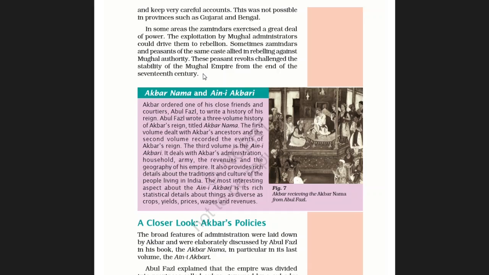Here are the Akbarnama and the Ain-i Akbari. You just go through this. Now let us take a closer look at Akbar's policies. What were the policies possessed by Akbar?